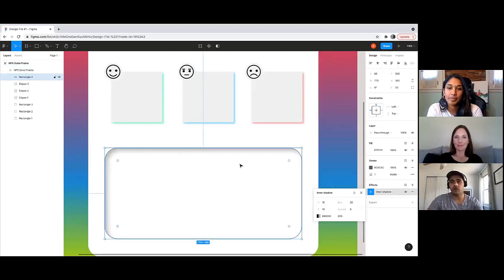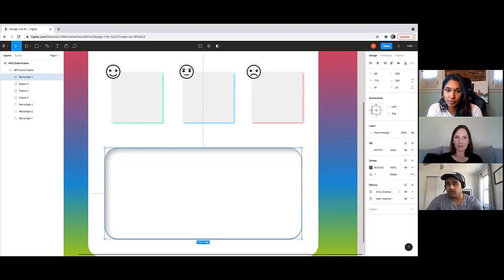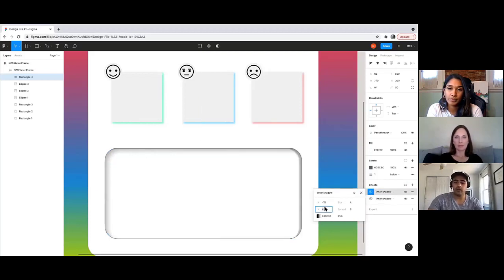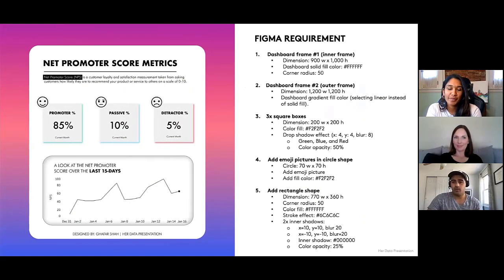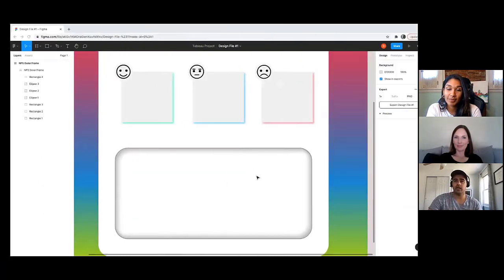But notice how it's only on the one side, right? It's over to the left at the top. So let's go ahead and add another inner shadow. Change drop shadow to inner shadow. Click on that sun icon settings and change it to -10 for X, -10 for Y, and then the blur will be 20. And there we go. We have that nice inner shadow effect around the entire rectangle. So that's pretty much how you set up a dashboard in Figma.